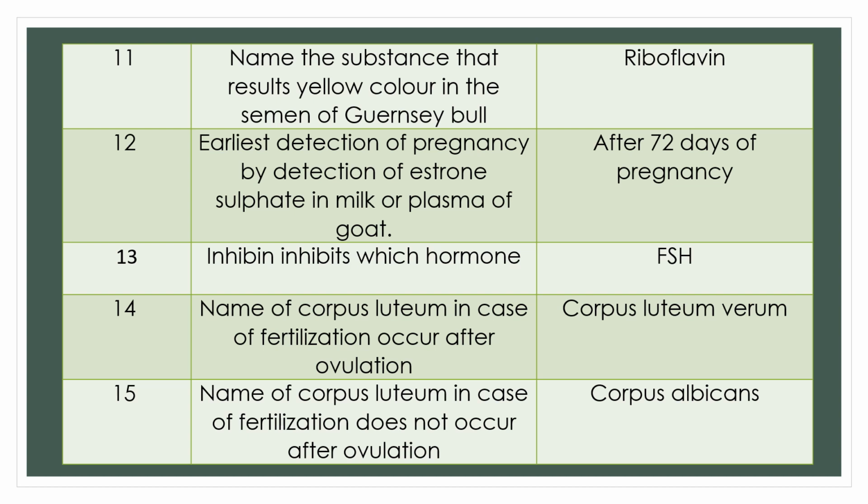Question 12. Earliest detection of pregnancy by detection of estrone sulfate in milk or plasma of the goat? Answer: after 72 days of pregnancy.